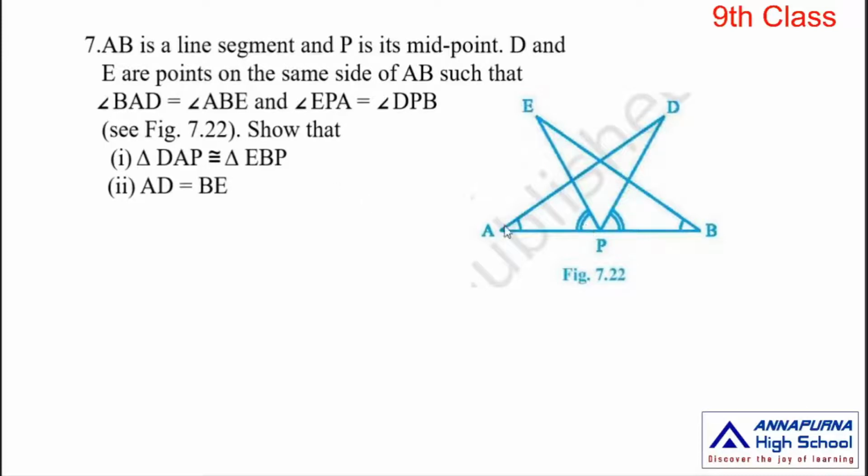See the figure 7.22. We have to show two conditions. The first condition: triangle DAP is congruent to triangle EBP. We have to prove the first condition, triangle DAP is congruent to triangle EBP. The second condition: AD is equal to BE. Start the solution.